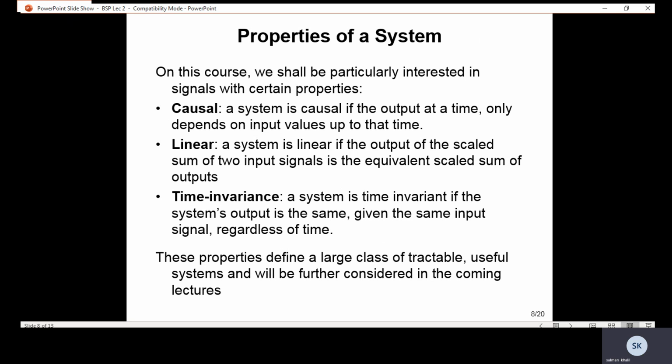Properties of a system. Causal system: a system is causal if output at a time depends only on input values up to that time. Linear system: a system is linear if the output of the scaled sum of two input signals is equivalent to the scaled sum of the outputs. Time invariant system: a system is time invariant if its output is the same given the same input signal regardless of the time.